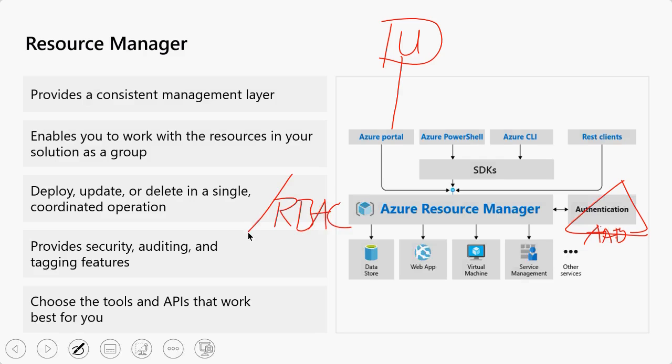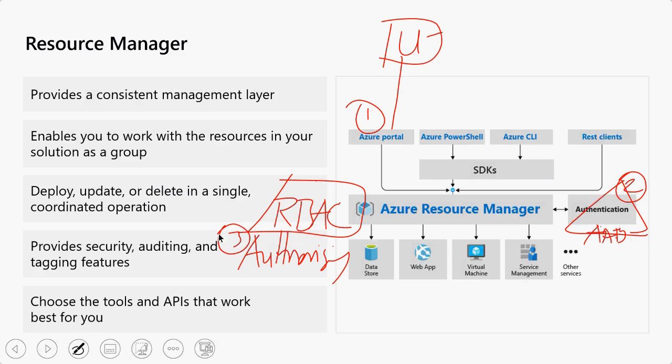Using RBAC roles, it is actually authorizing resources. The moment the user logs in here, he will get authenticated at Azure AD, and then he will be authorized using RBAC roles.